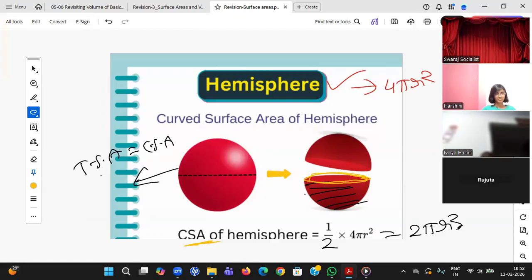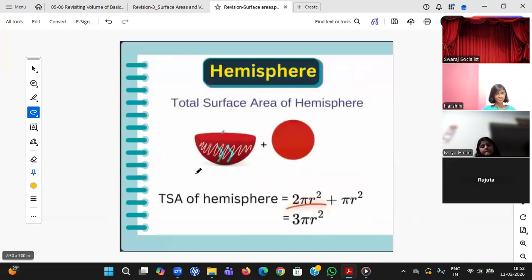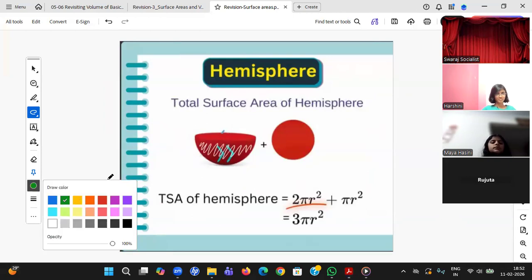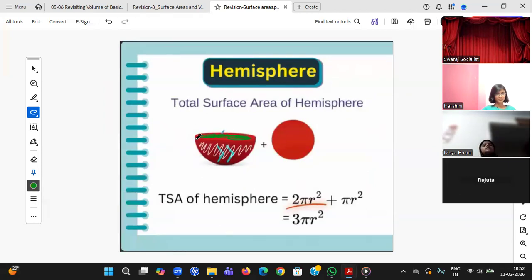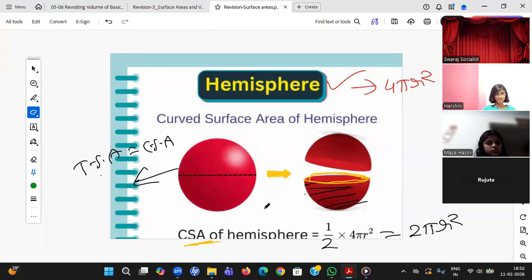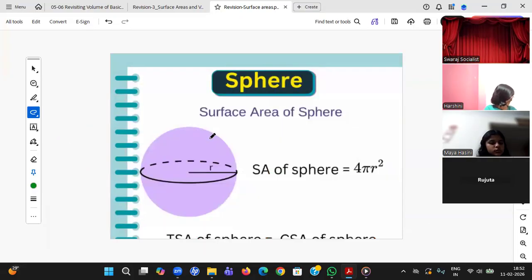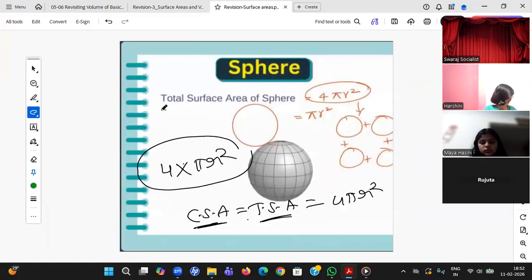That's the reason, student, here we have CSA 2 pi r square. Obviously, what will be the TSA? I need to paint the side, which I just calculated, 2 pi r square. I need to paint the top one, which is the small circle area, pi r square. This is 3 pi r square. So again, I'm repeating. For the sphere, we have only curved surface area, total surface area, both are same, which is nothing but 4 circles, 4 pi r square.